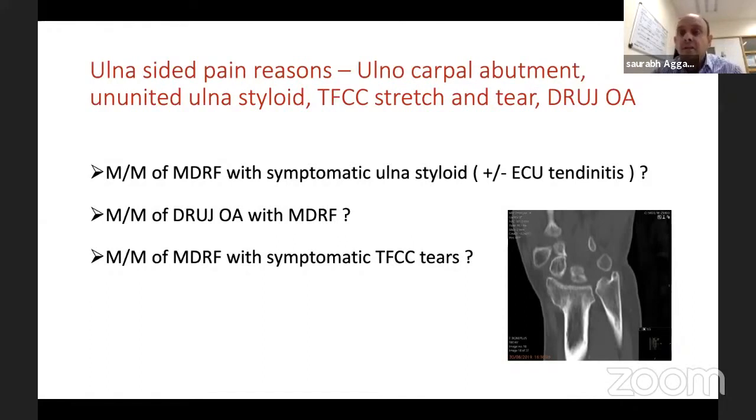But nature is kind, TFCC tends to heal up, and we never get to know. But if there are symptomatic TFCC tears, way to diagnose is clinically, of course. If you put your thumb in the fovea here with ulnar deviation, patient will have pinpoint pain, or a MR arthrogram.